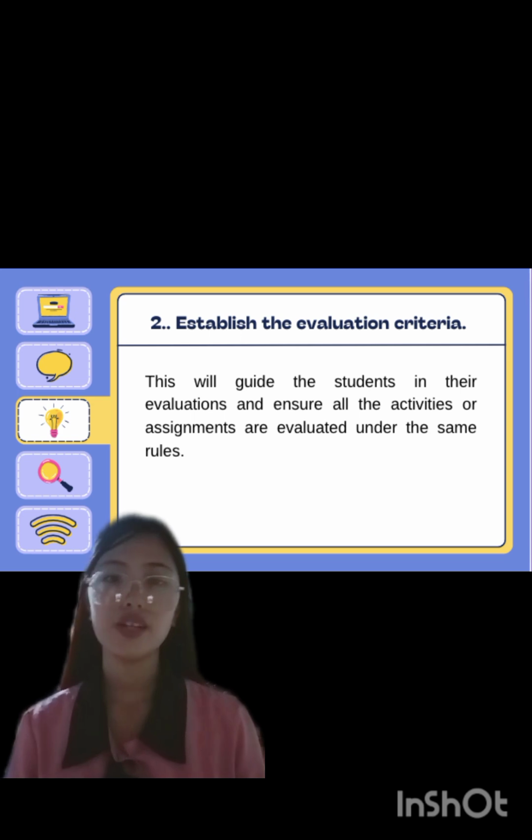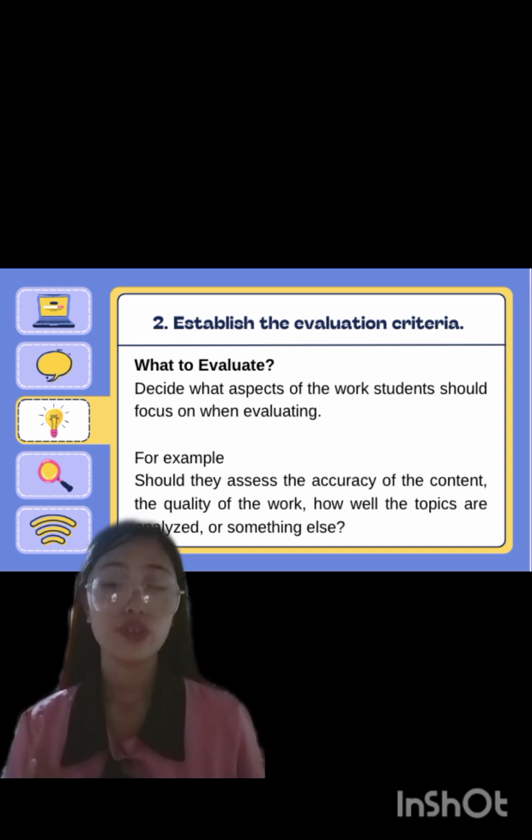The second one is to establish the evaluation criteria. This will guide the students in their evaluations and ensure that all activities or assignments are evaluated under the same rules. For the guiding question, what to evaluate? Decide what aspect of the work students should focus on when evaluating. For example, should they assess the accuracy of the content, the quality of the work, or how well the topics are analyzed, or something else?